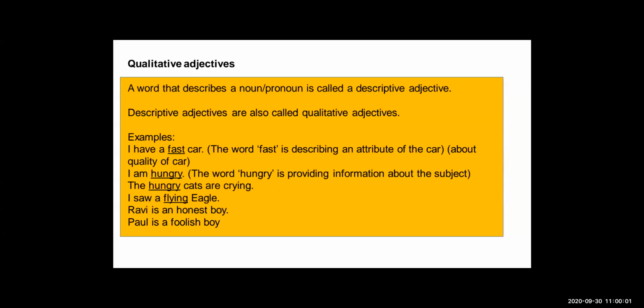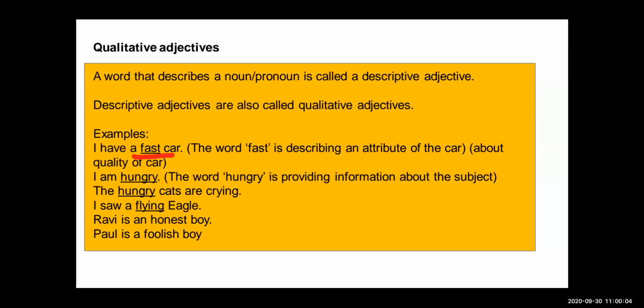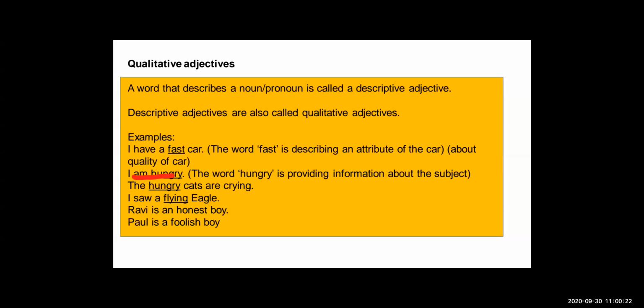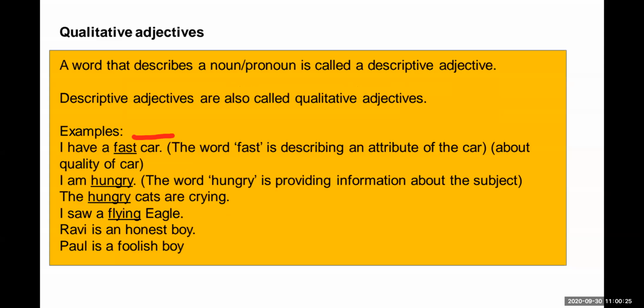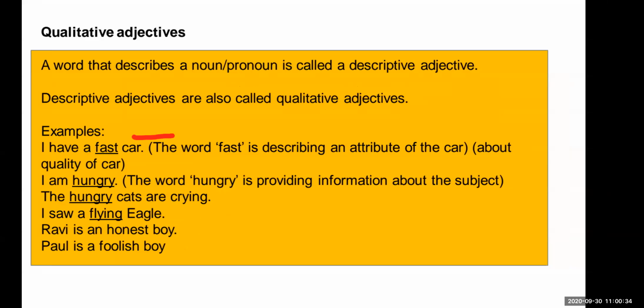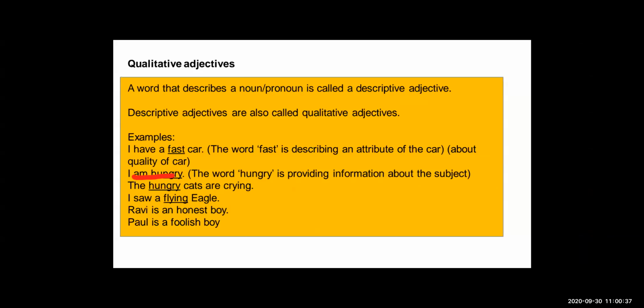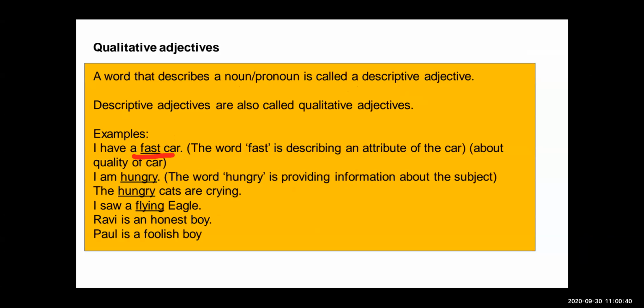Now see, I am hungry. Here hungry is describing the person. How is the person? The person is hungry. Now see, the hungry cats are crying. Which cats? The cats who are hungry. Here hungry is the word describing the cats. Now see, I saw a flying eagle. Which eagle? That flying eagle.